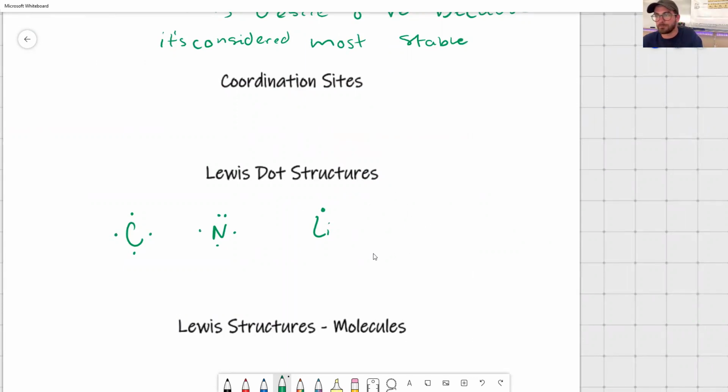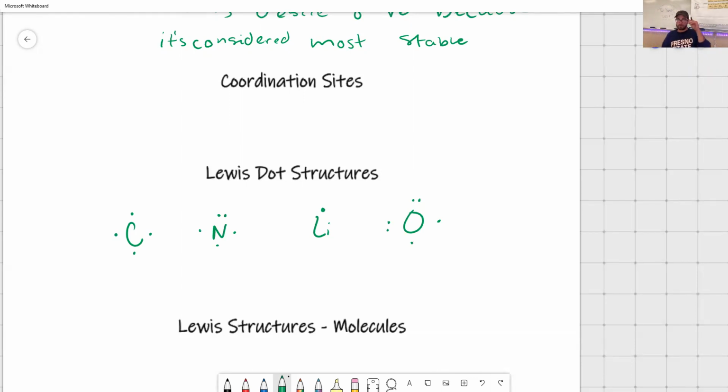Oxygen's a great example. Okay, oxygen has 6 valence electrons, so I go 1, 2, 3, 4, 5. You can do it like that. You can write it as 6 as long as there's 2 over there. I normally like to balance it just for symmetry and visualization's sake. You could write it like that, or you could write it like that. As long as you have the appropriate number, I don't care. And they're following that coordination rule that you fill each one first and then you add on the other one. That is how you represent Lewis dot structures.